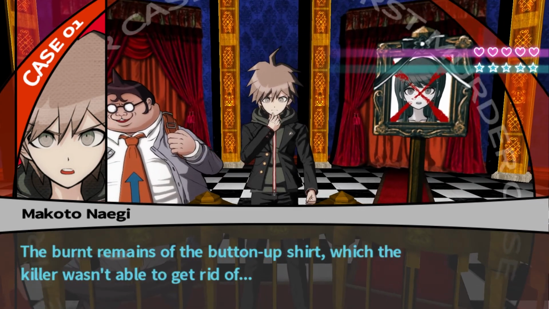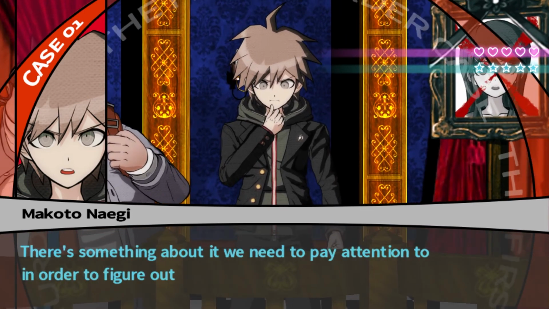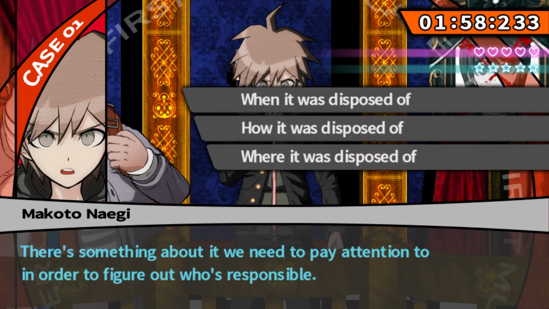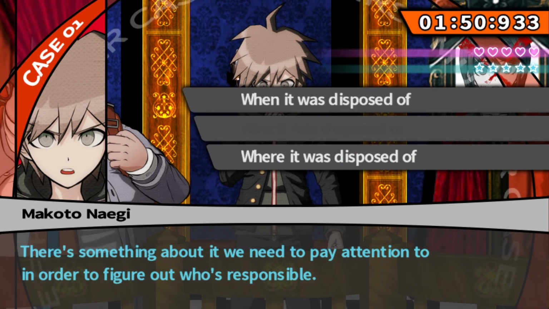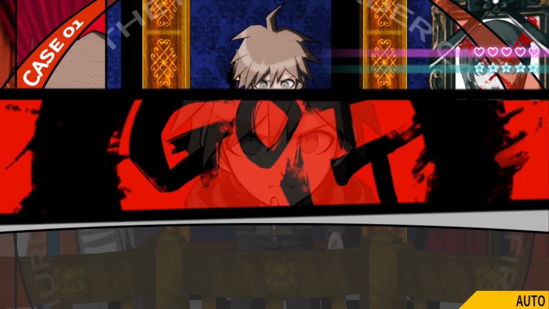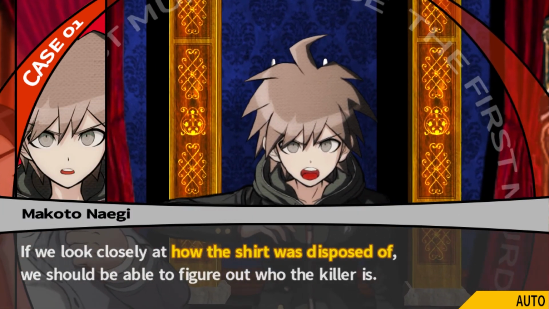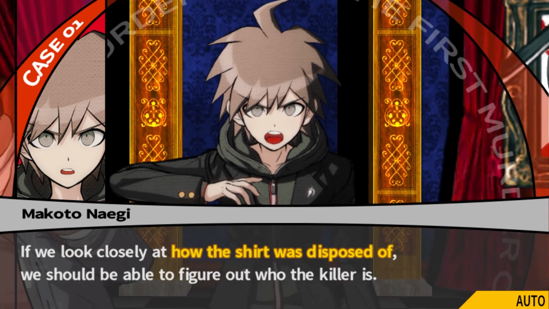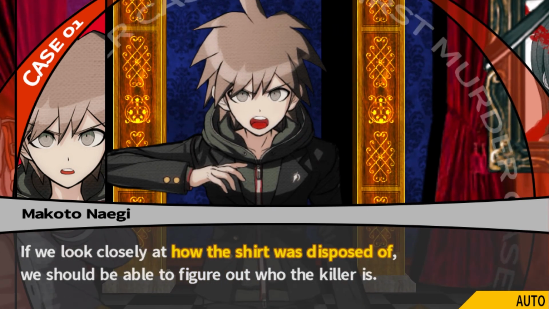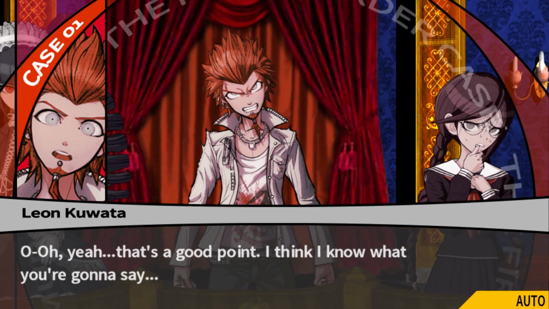The burnt remains of the button-up shirt, which the killer wasn't able to get rid of. There's something about it we need to pay attention to in order to figure out who's responsible. When it was disposed of, how it was disposed of, or where it was disposed of. How about how it was disposed of, yeah? I got it! If we look closely at how the shirt was disposed of, we should be able to figure out who the killer is. No one should have been able to get into the incinerator, except for Hifumi. That's a good point. I think I know what you're gonna say.